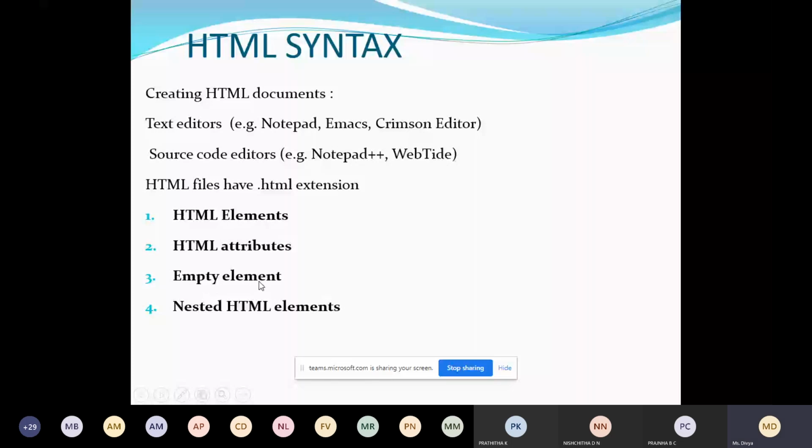So these are the four topics we have to explain while writing the HTML syntax. I'll explain these four topics with an example.